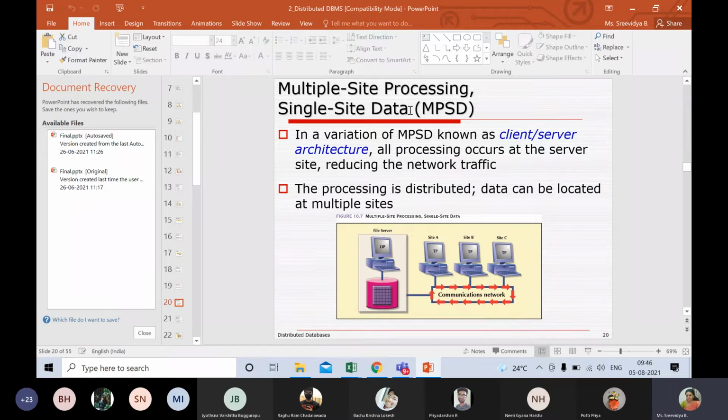Multiple site processing, single site data is also called a client server architecture. And this is more or less the same example that we had seen in the earlier class, where we had quoted this example. You have a single data unit, that is, all data is present at one site.